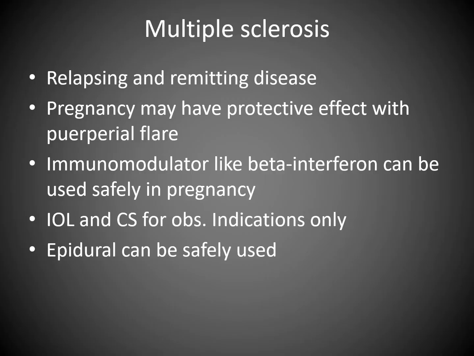Multiple sclerosis is a relapsing and remitting disease. Pregnancy may have a protective effect, with a peripheral flare. Immunomodulators like beta interferon can be used safely in pregnancy. Induction of labor and CS is limited to obstetric indications only, and epidural can be safely used.